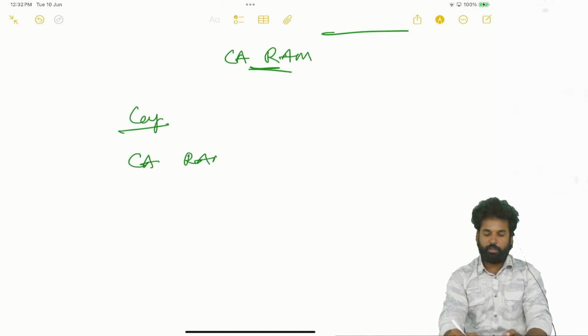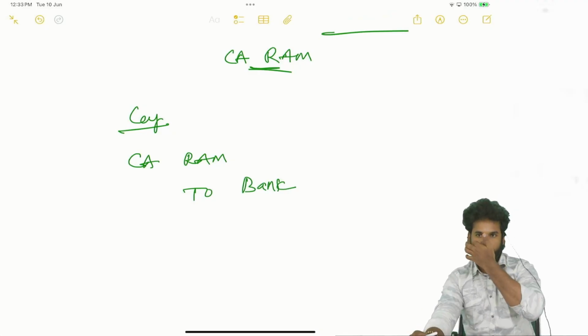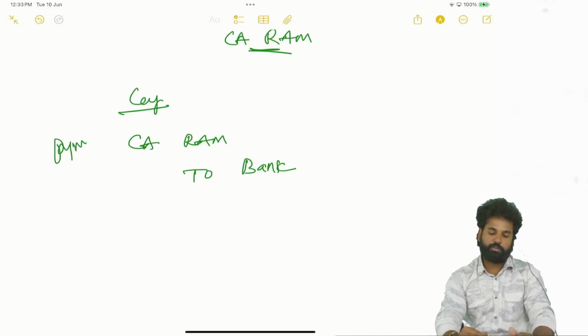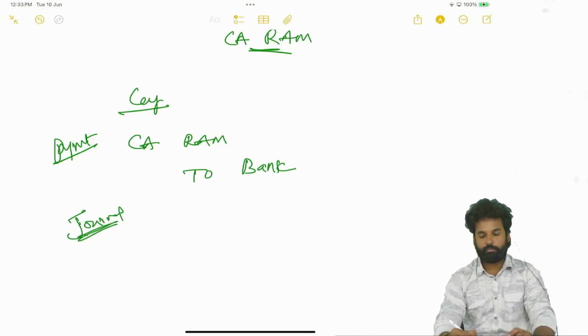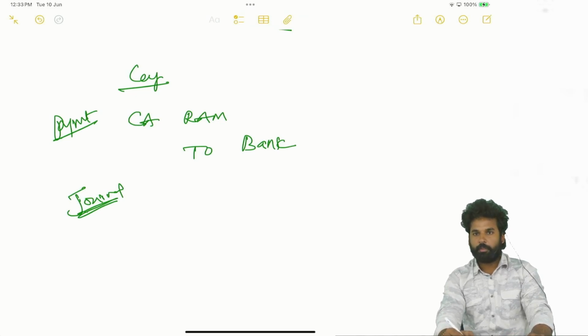CA Ram account debit, okay, to bank while making the payment. Okay, you told me the payment entry. What is the amount? You tell me. Payment entry you are telling. First you tell me the journal entry. Okay, journal entry you tell me. A simple entry, no? Journal entry, how much?